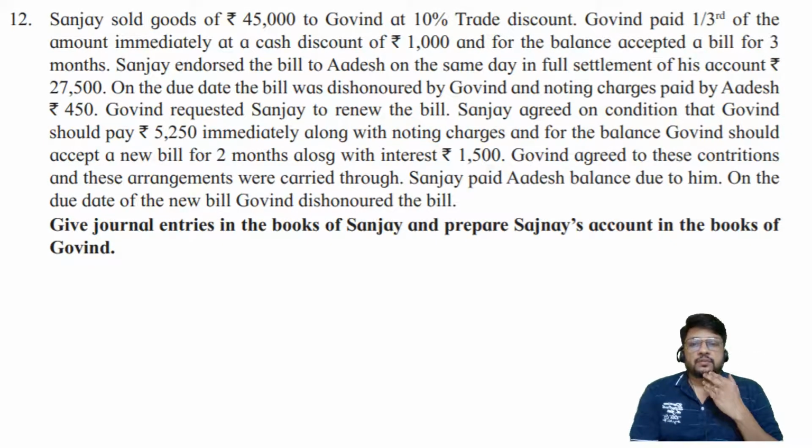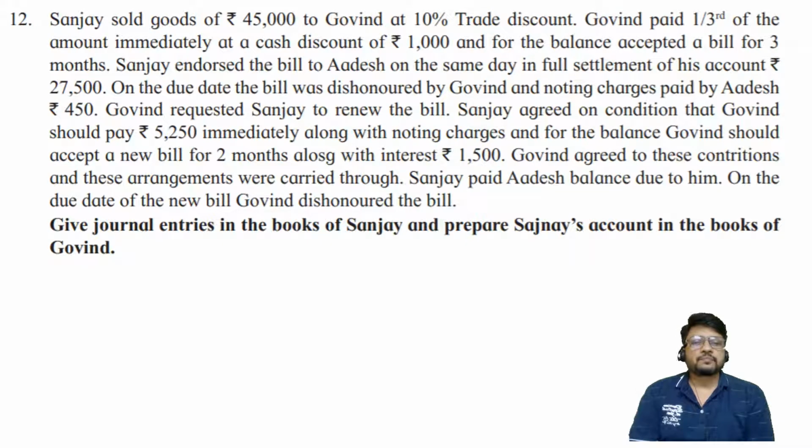Okay, so the old bill is dishonored, and then noting charges are paid, and some amount is paid along with those noting charges. So today cash paid is rupees 5,250 plus noting charges. Noting charges are 450, so cash paid today must be 5,250 plus 450, that comes to 5,700. And for the balance, Govind should accept a new bill for 2 months also with interest of rupees 1,500. So interest will be charged.